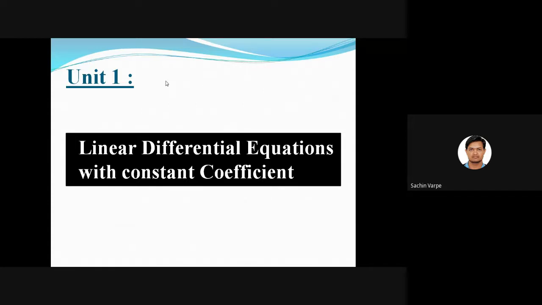Now, what is meant by this linear term? What is meant by linear? Or when do we say the differential equation is linear?